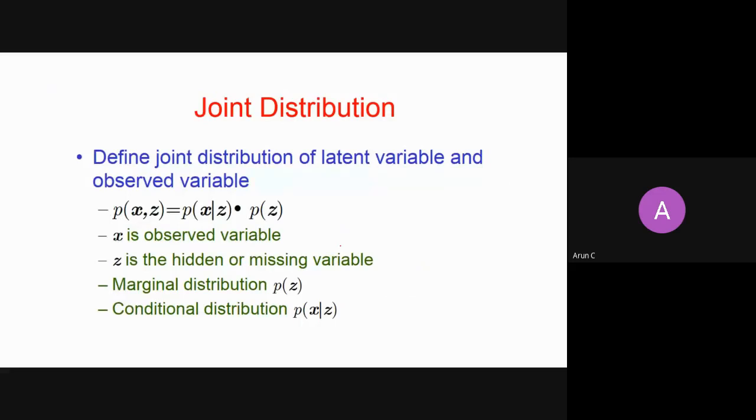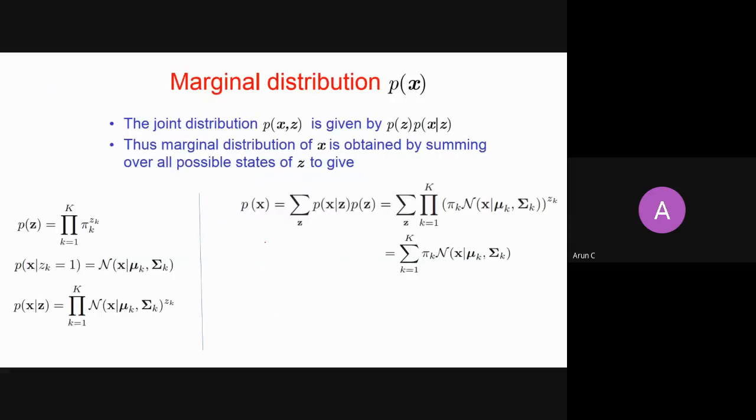Then, this is a giant probability thing we have said. Just a quick recap, I have already explained to you how to derive this. This is the probability of z, how you can write it. Z can take any of the cluster assignments. Just to be very concrete, let's say there are three clusters. For the first cluster, I am saying it is 100. For the second cluster, my z assignment is 010. And for the third cluster, I am saying 001.